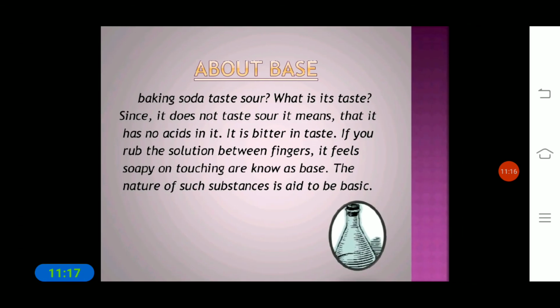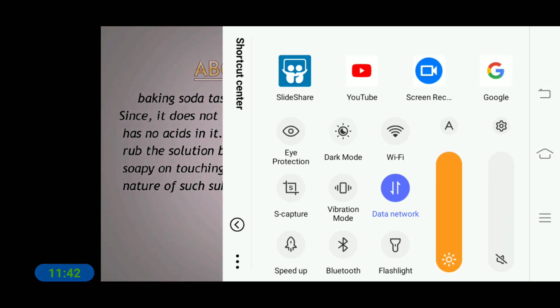So to learn more about bases: baking soda does not taste sour, so what is its taste? Since it does not taste sour, it means that it has no acid in it. It has a bitter taste. If you rub the solution between your fingers, it feels soapy on touching, which is known as a base. So the nature of such a substance is basic.